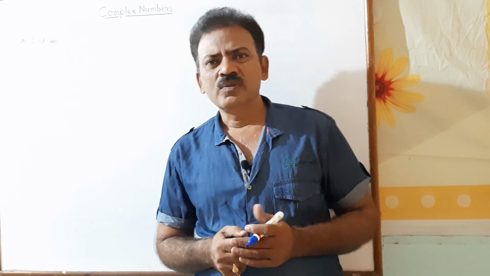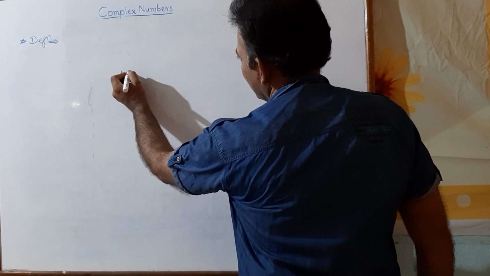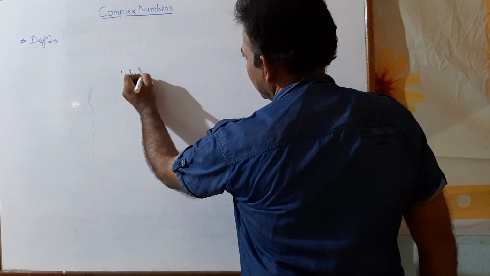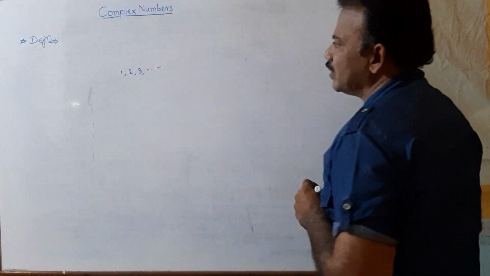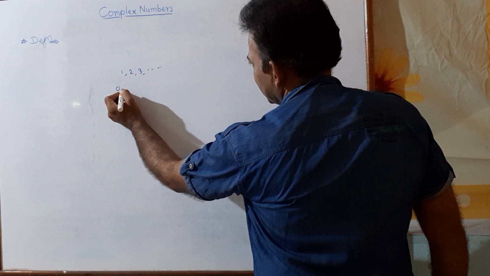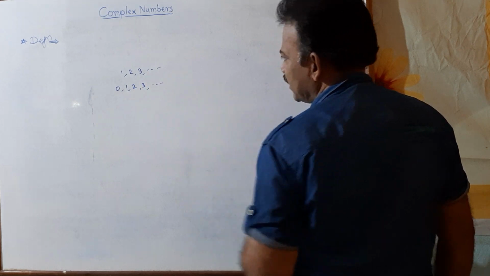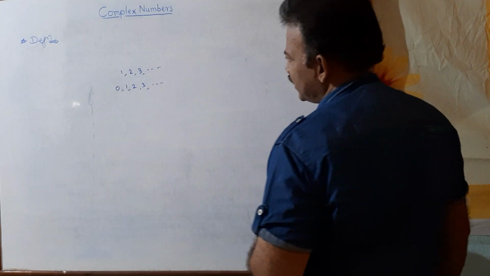Okay, so see here, the set of all natural numbers starts from 1, 2, 3 and so on. If I add 0 to this system, we get 0, 1, 2, 3, etc. That is the set of whole numbers.